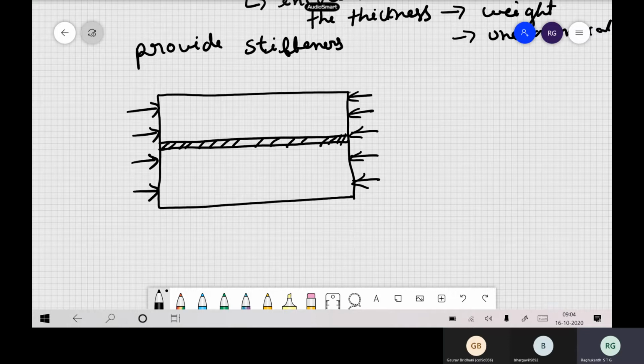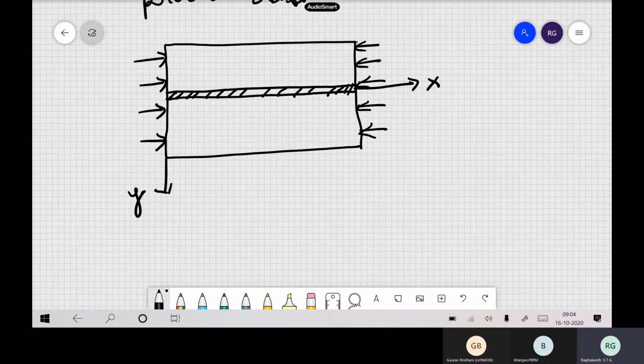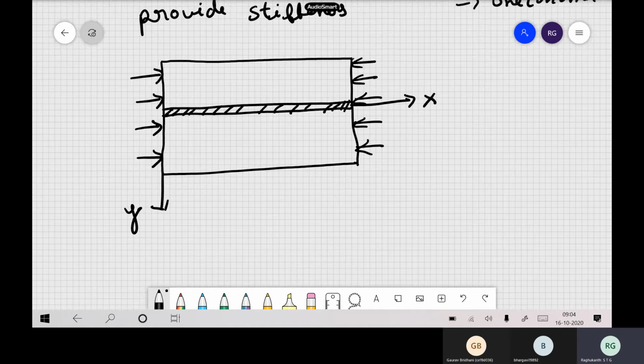Generally we used to take the origin at the corners of the plate. But because of the stiffener, for simplicity, we have taken our origin at the stiffener itself. So this is x and this is y. If you take any cross section, say section A, it will look something like this.